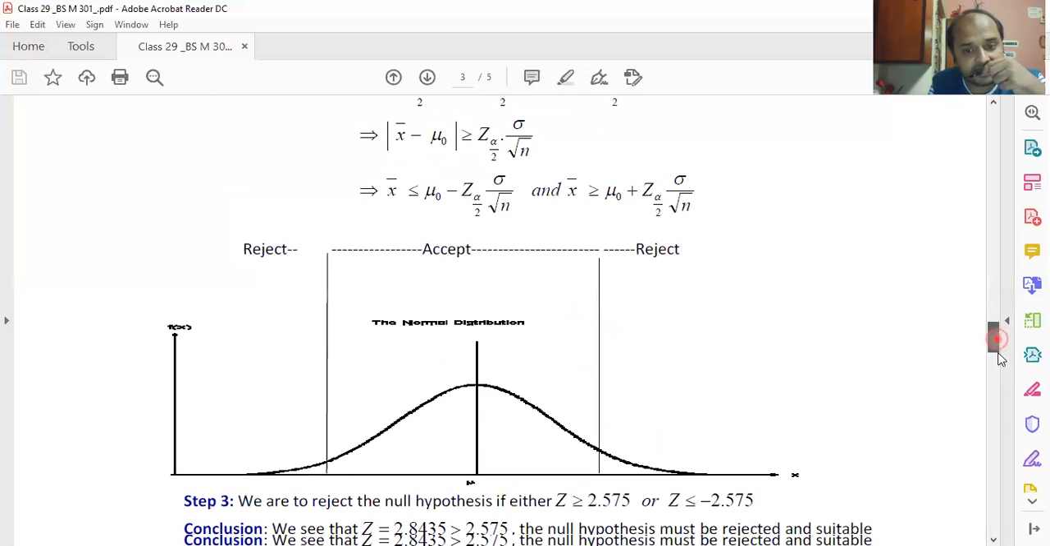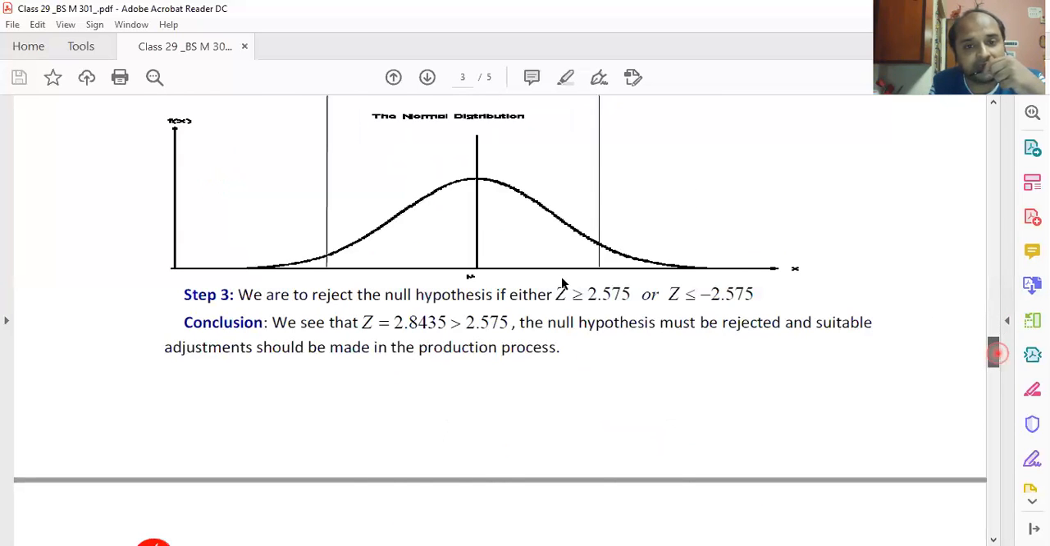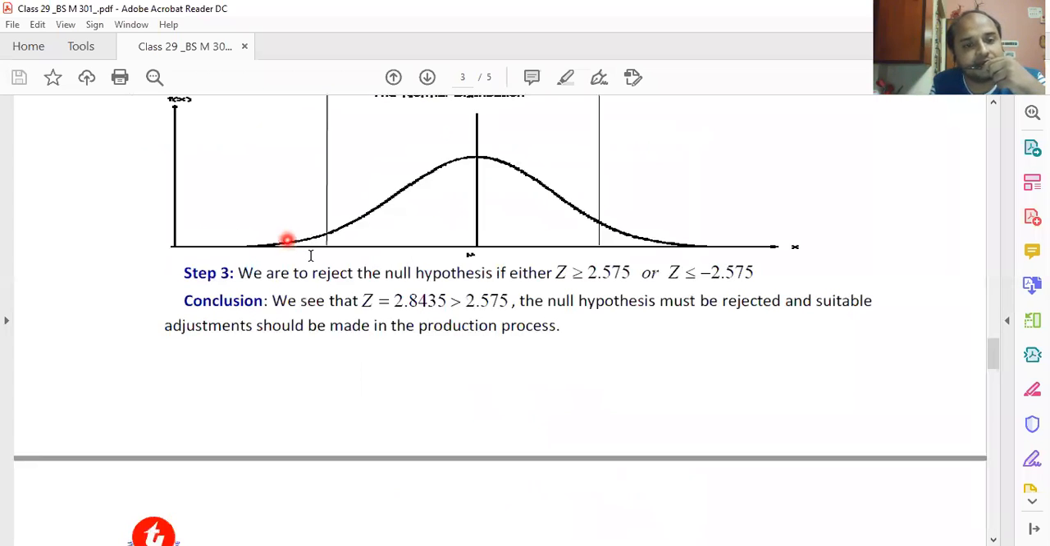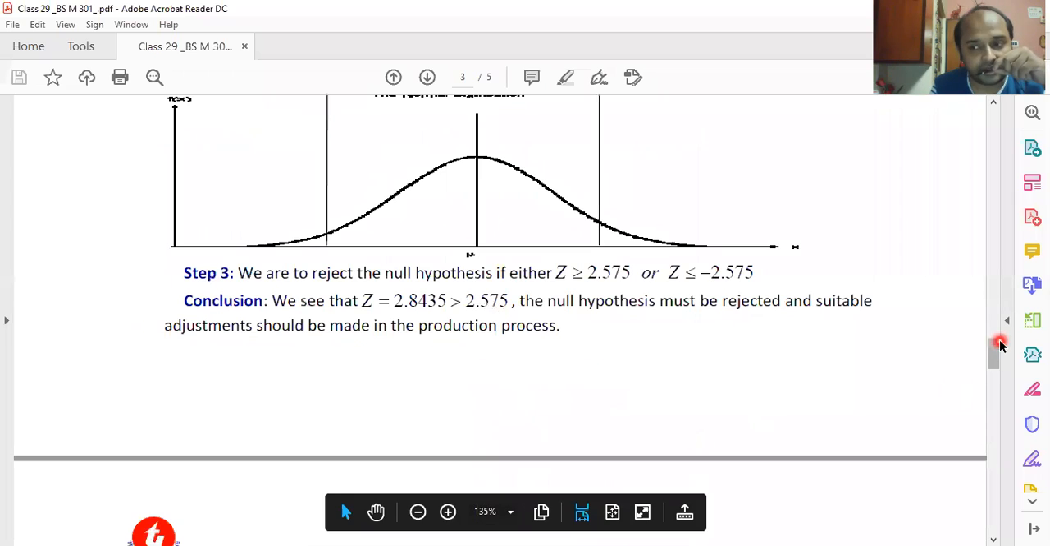Now, if it is the scenario, then we see that our calculated value of Z, which is 2.8435, is actually greater than... it is said that we reject our null hypothesis. Step number 3: we reject our null hypothesis if Z is greater than Z alpha by 2 or it is lesser than minus Z alpha by 2. We find that our calculated Z, 2.8435, is greater than 2.575, and therefore the null hypothesis must be rejected and suitable adjustment should be made in the production process.